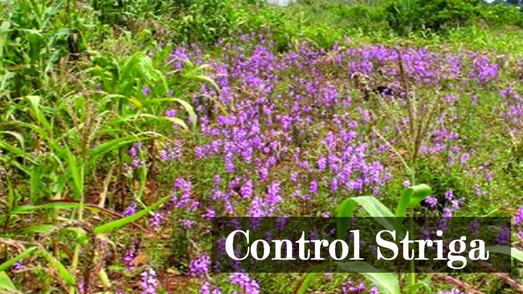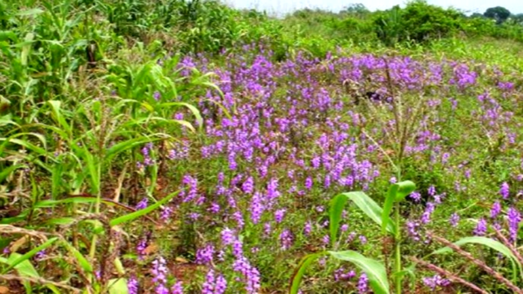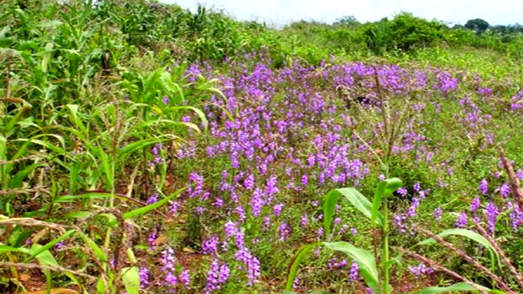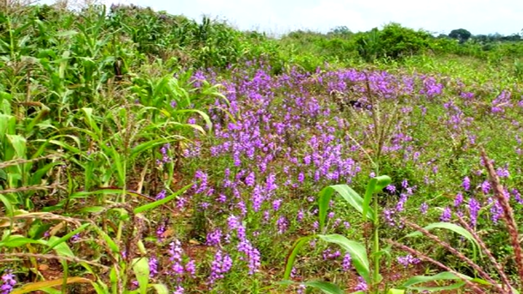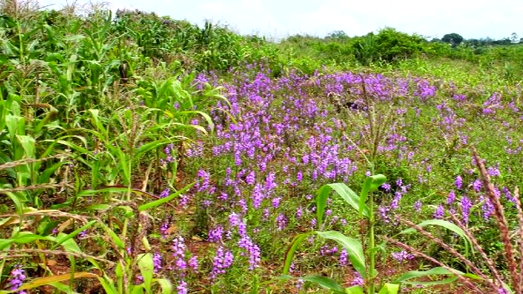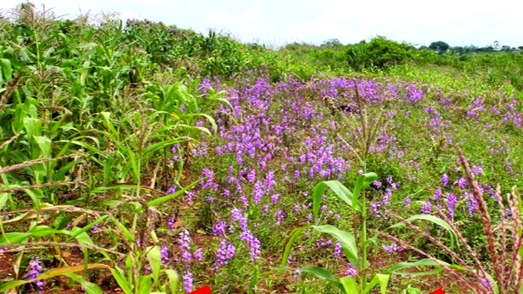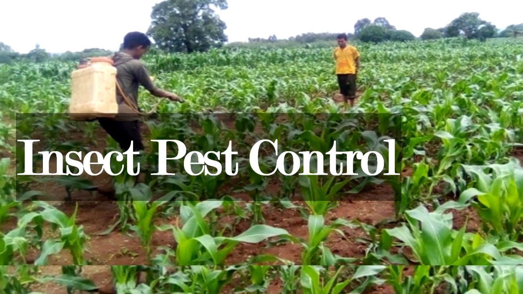To control striga, use seeds free from striga, clean farm implements coming from another farm, uproot and burn striga plant before it sets seed, conserve soil moisture and improve soil fertility. Use herbicides such as Primagram Gold 660, Agro 337 and Master 480.